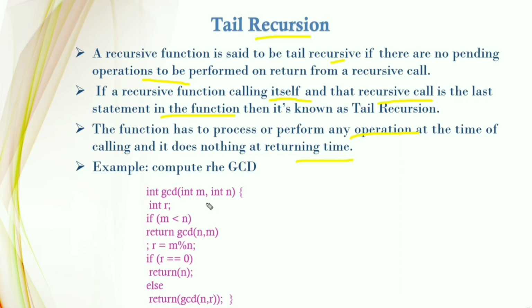GCD, we are passing m and n. Here the local variable is r. If m is less than n, then return GCD of n comma m. Okay, r is equal to m mod n. If r is equal to 0, then return n. Else return GCD of n comma r. This is the last statement in the recursive function, so this is called tail recursion. There are no pending operations after this function call.